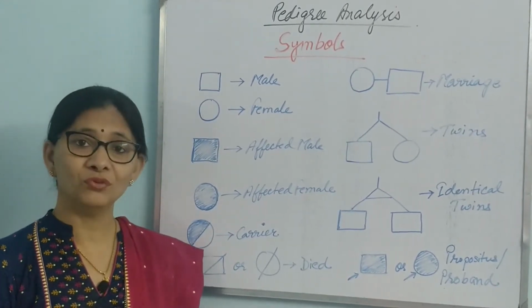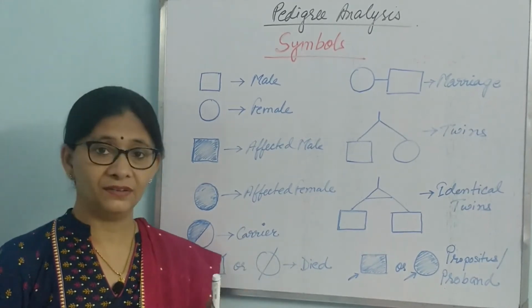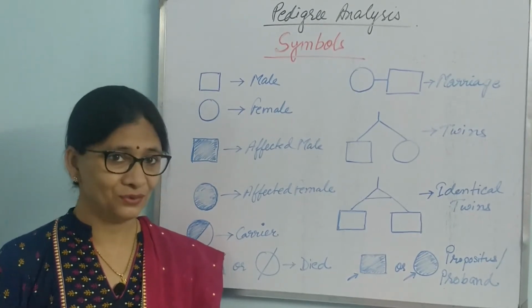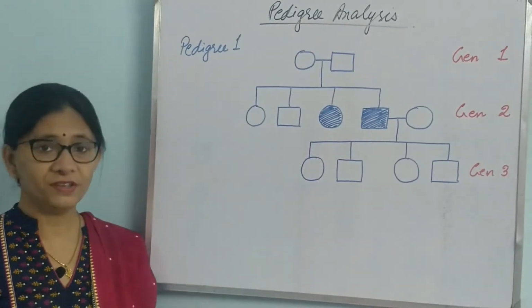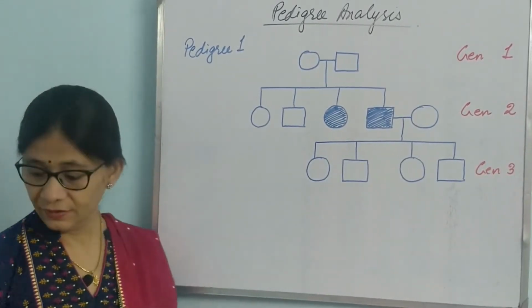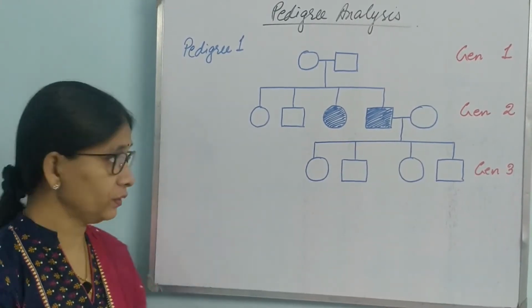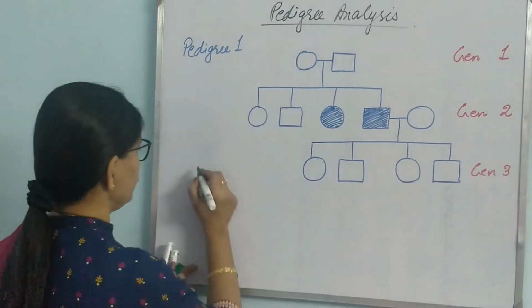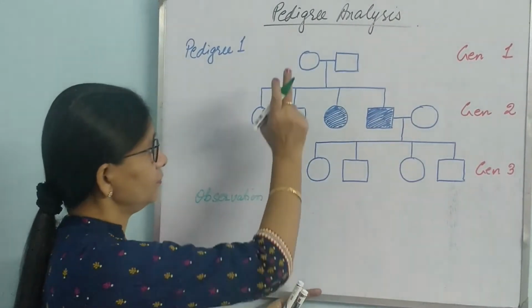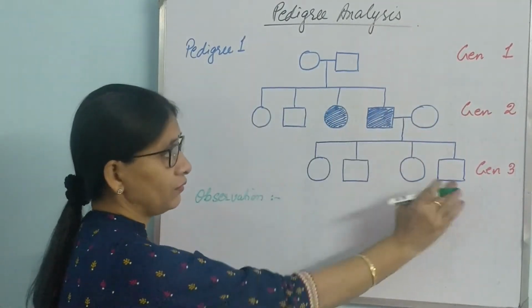Now let us move forward and see case studies. We shall try to understand pedigree analysis with the help of case studies, and I can assure you it's very interesting. So come, let's move forward. This is our first case history. When there is an analysis, there has to be an observation and inference. So let's mark our observations. From this analysis we can see generation 1, generation 2, generation 3.